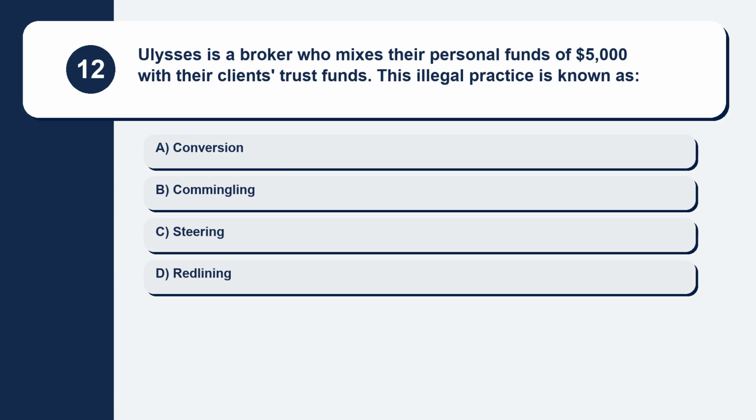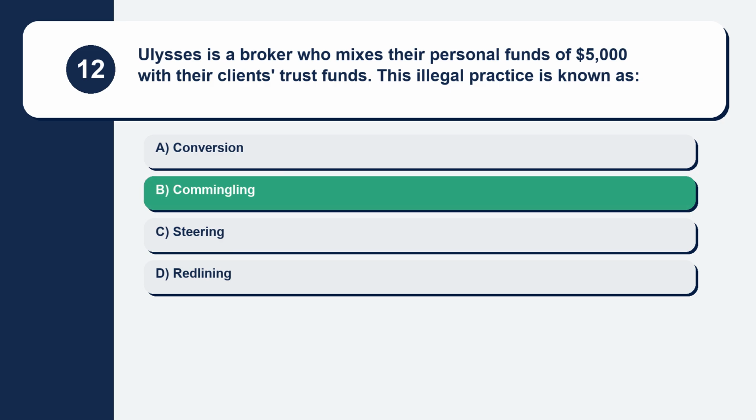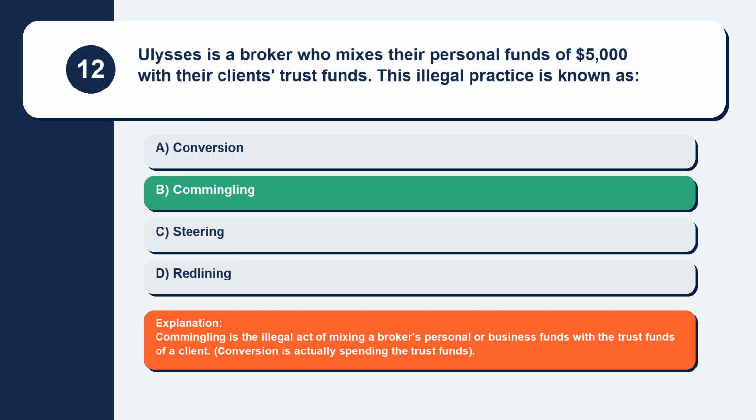Here are your options. Option A, conversion. Option B, commingling. Option C, steering. Option D, redlining. The correct answer is option B, commingling. Explanation: commingling is the illegal act of mixing a broker's personal or business funds with the trust funds of a client. Conversion is actually spending the trust funds.